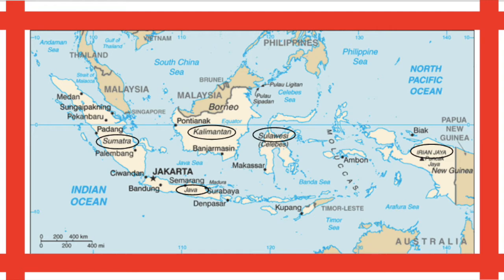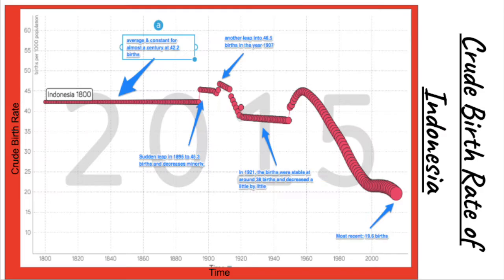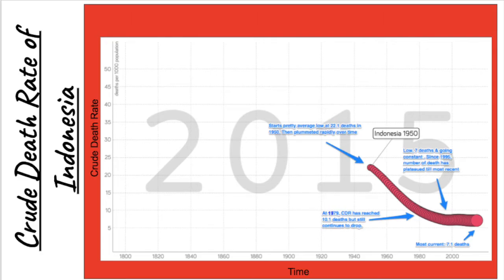Most of Indonesia's population can be found in five main regions, which are Sumatra, Kalimantan, Sulawesi, Java, and Irian Jaya. In the year 1800, Indonesia's crude birth rate started out pretty average with 42.2 births per 1,000 population, and this stayed constant for almost a whole century. Until in 1885, when there was a sudden leap to 45.3 births per 1,000 people. But after the sudden leap, the rate eventually decreased slowly. In 1905, when it starts to make bigger drops, it had another rapid leap in 1907.